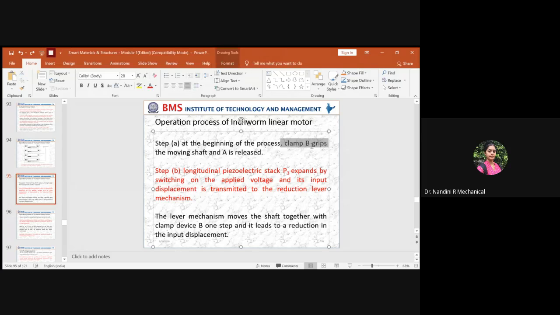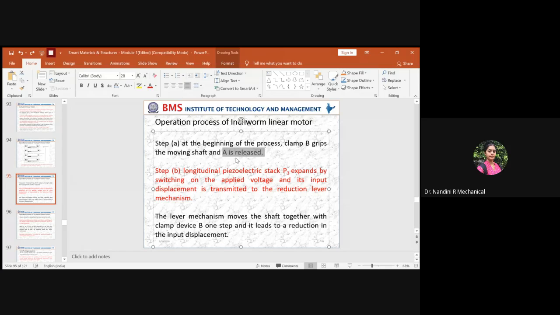Clamp B will be tightened, so it will not have any movement, so you will have total grip. So clamp B grips the moving shaft properly, and A is released. Whatever speed the shaft rotates at, there will not be more vibrations or jerks, because clamp B is totally gripping the shaft. In that case, clamp A will be released.